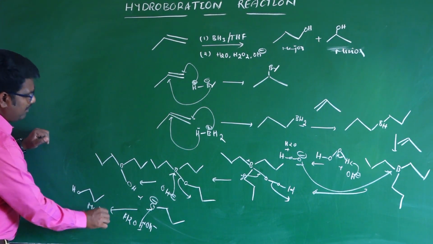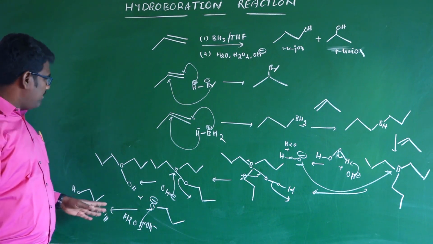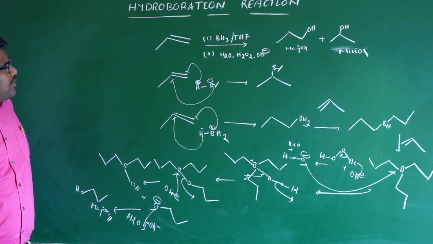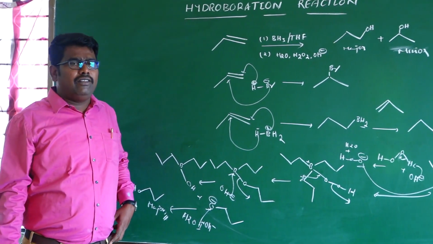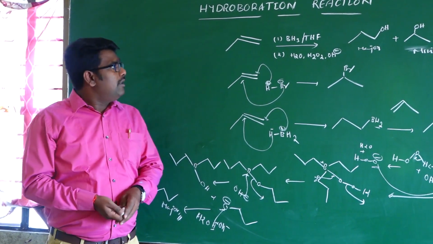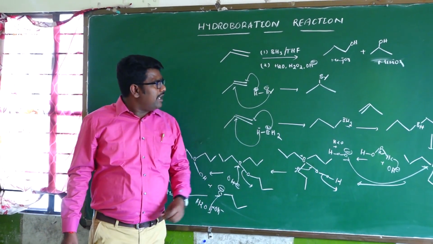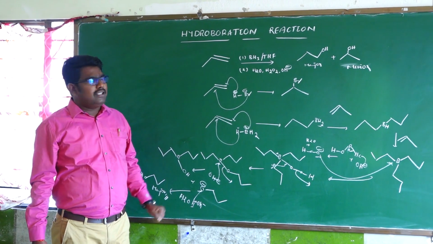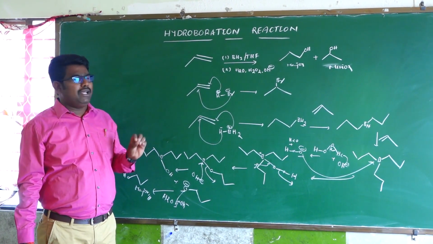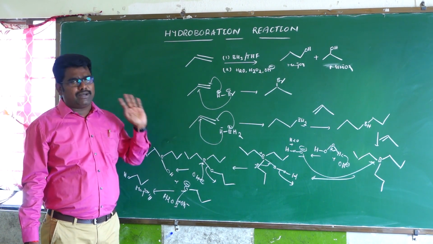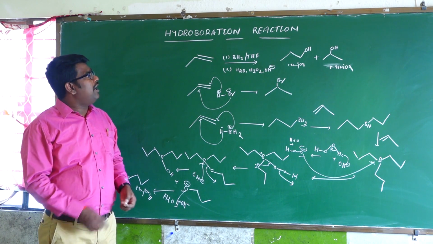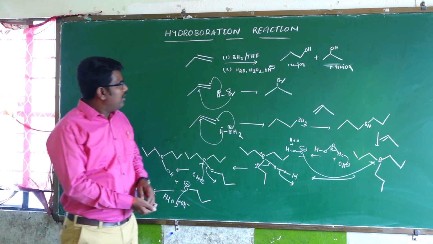This is the mechanism of the hydroboration-oxidation reaction. The alkene reacts with BH3 and THF, tetrahydrofuran, and the second reagent is H2O2, OH minus. Mainly the less substituted alcohol, the primary alcohol, is the major product compared to the secondary. So this is the mechanism of the hydroboration reaction.